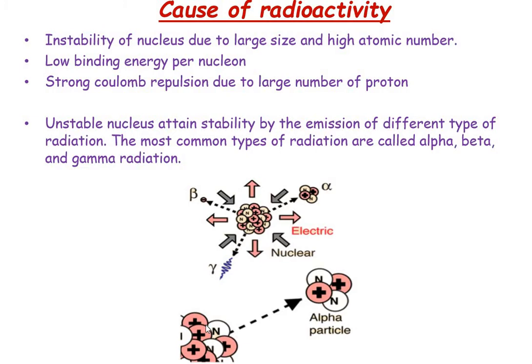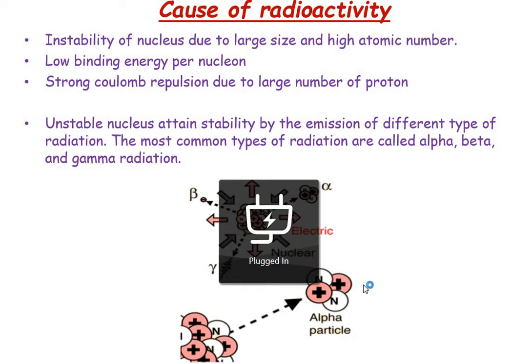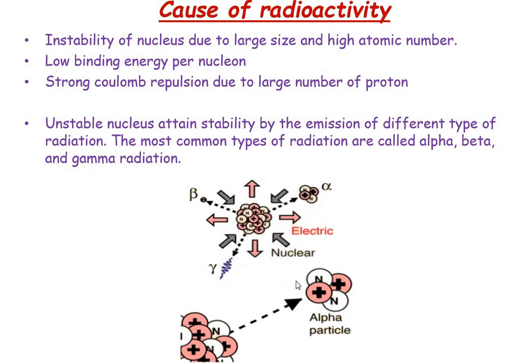So normally an unstable nucleus attains stability by the emission of alpha, beta and gamma radiation. What is an alpha particle? It is nothing but a helium nucleus, He-4 with atomic number 2: 2 protons and 2 neutrons, so it has a positive charge.